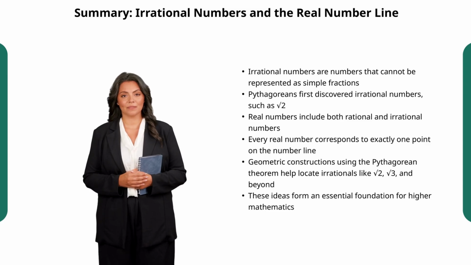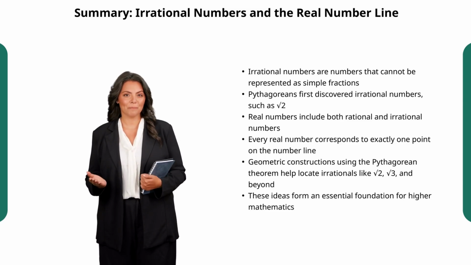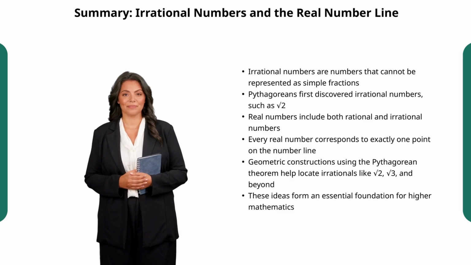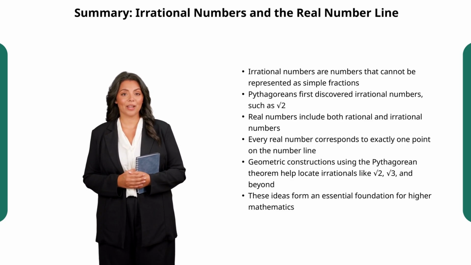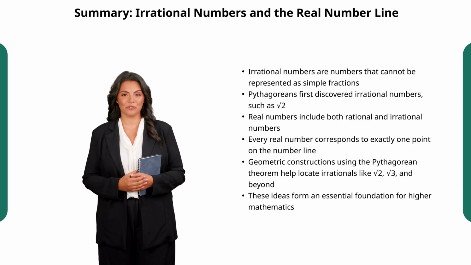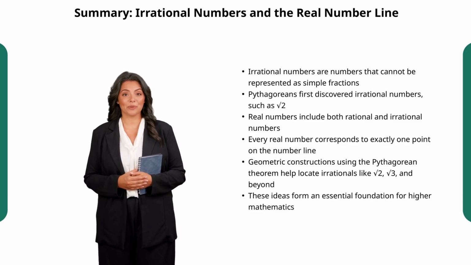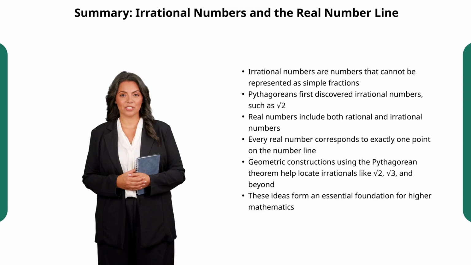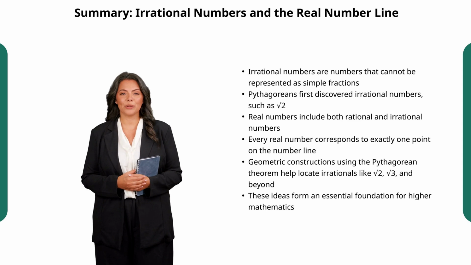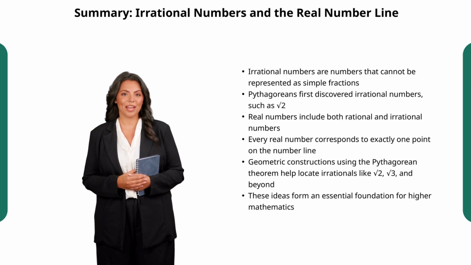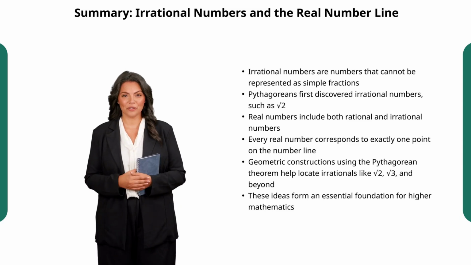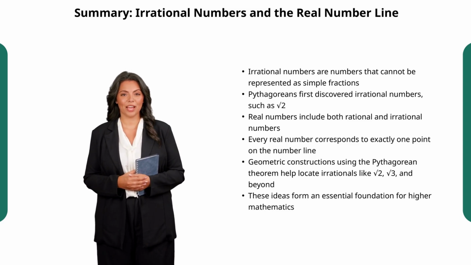Let's wrap up our lesson by summarizing the key ideas. Irrational numbers, unlike rational numbers, cannot be represented as fractions. Their discovery by the Pythagoreans marked a turning point in mathematics, revealing the richness of numbers beyond rationals. The set of real numbers unites these two worlds, rationals and irrationals, into a continuum represented perfectly on the real number line. This number line lets us visualize each real number as a unique point, making the abstract real and accessible.